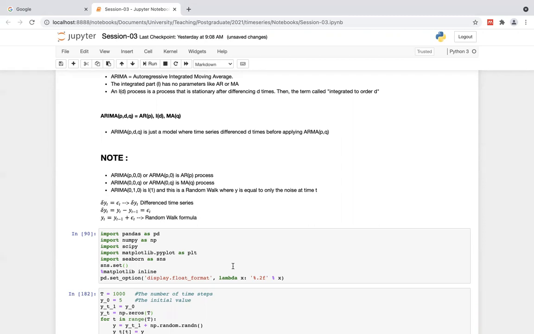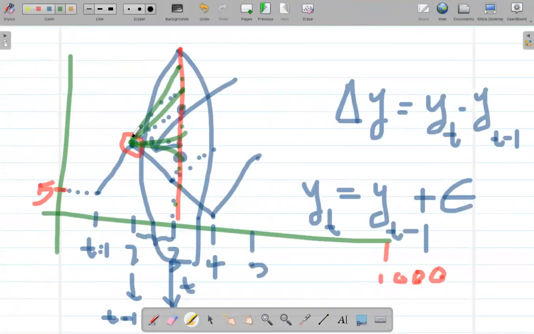If you have only the I component, it's like a random walk, where based on the previous time step there is a noise. Then we pick a random value from this noise, and based on that we move to the next time step, right? It's just based on the previous time step and the noise component. Based on that, we go to the next time step in this diagram, from here to here.